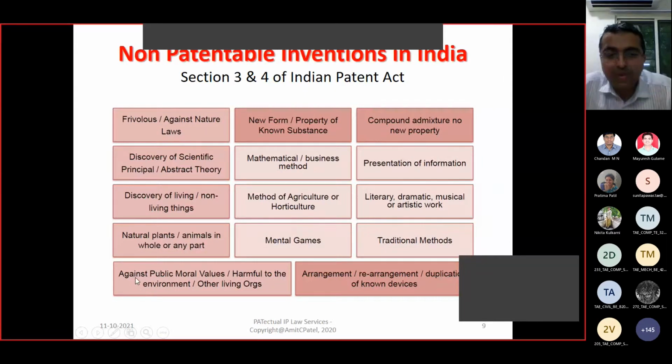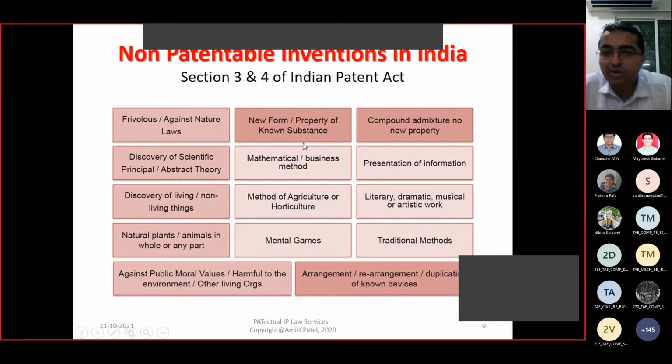Anything which is against the public moral value and harmful to the environment or other living organisms, or harmful to society, is also not patentable. Like the invention of a new virus, which was not existing in nature, a laboratory-developed virus, which people have used against humanity. So preparation or identification of those viruses is also not patentable.